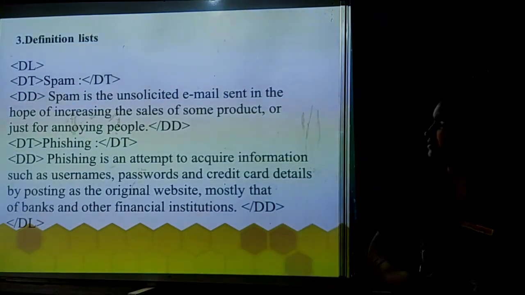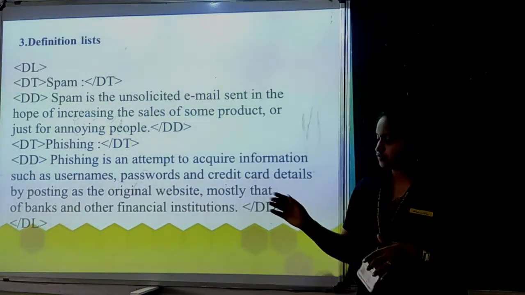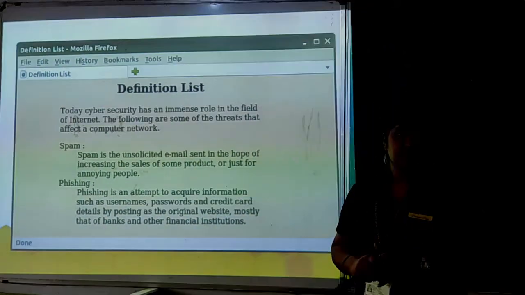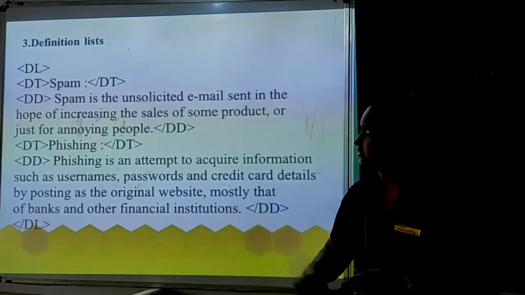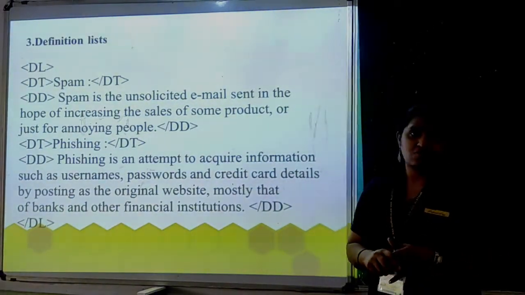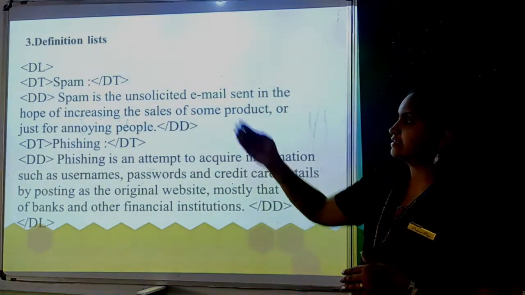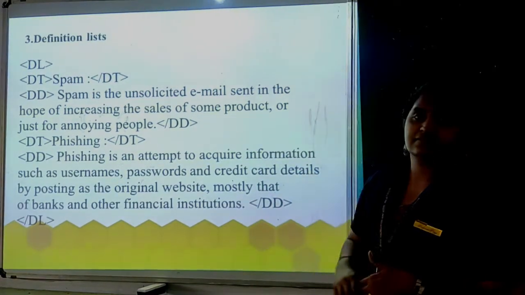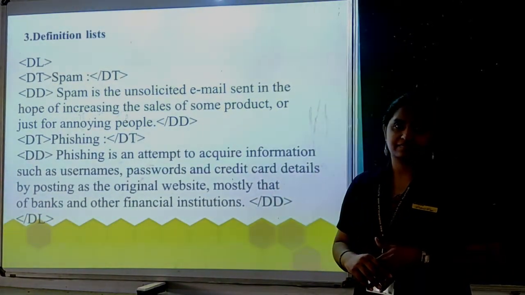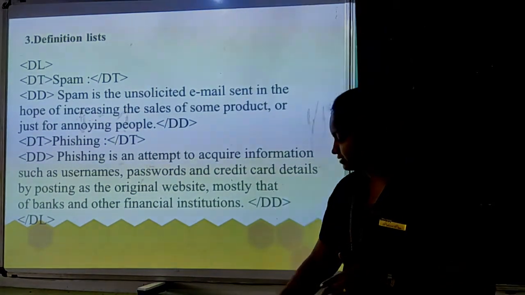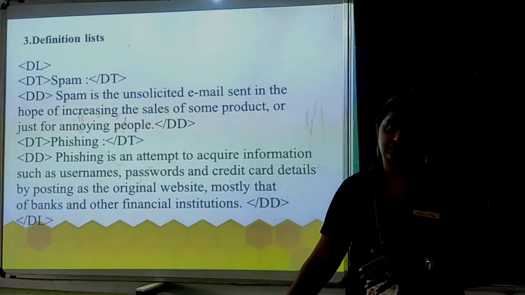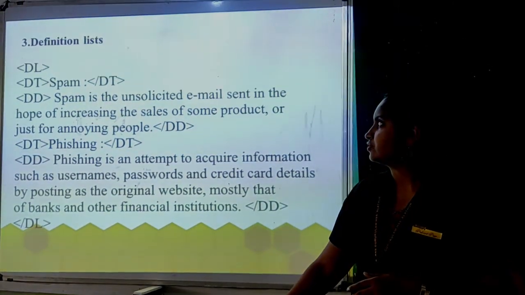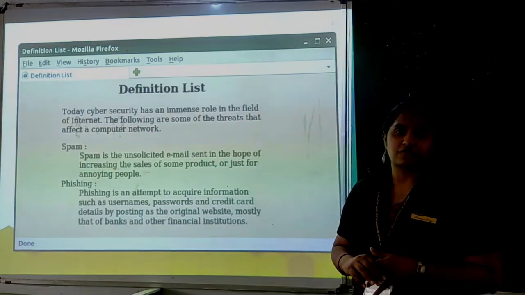And the next one is the definition list. If you want to display definitions by giving a heading, and arrange them in a particular format, you can use the definition list, DL. Its subheading is DT, that is the definition title, and another one is the definition description, DD. Okay, so these are the contents, that is the use of the definition list. This is another type of list. In HTML you can use it as a particular format.